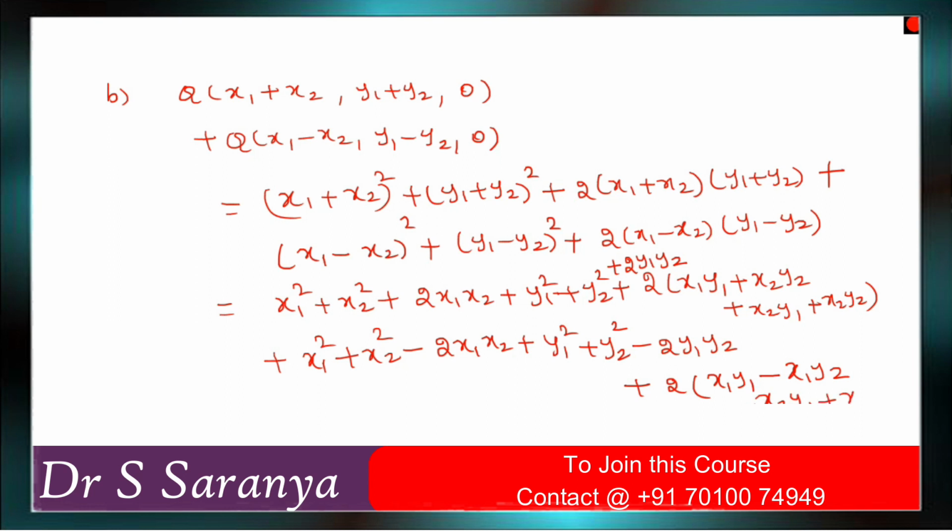Okay, so here if you are adding, plus 2y1 y2 and minus 2y1 y2 will get cancelled, right?